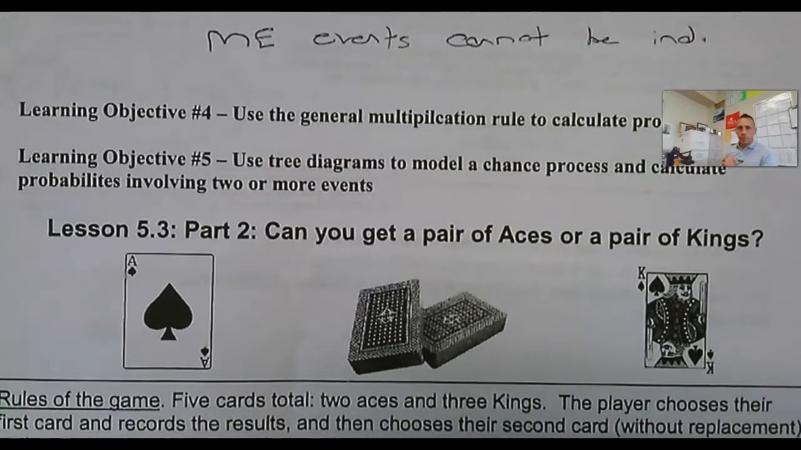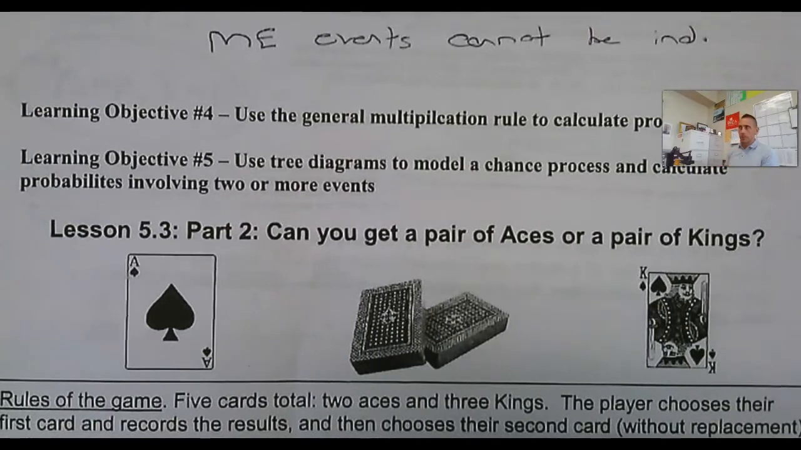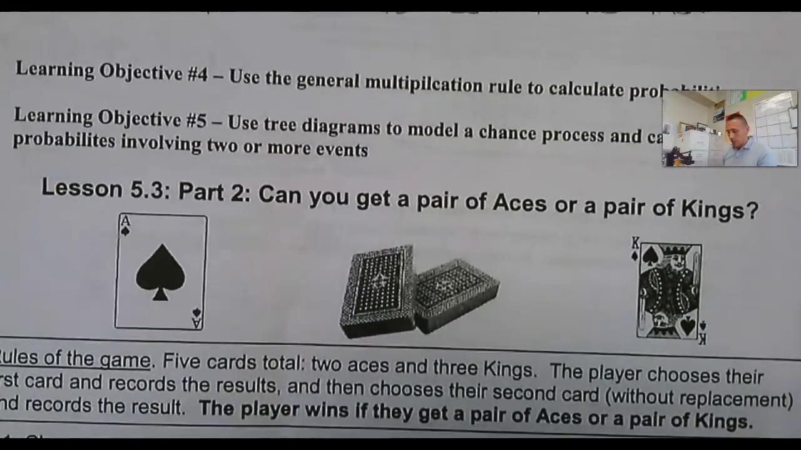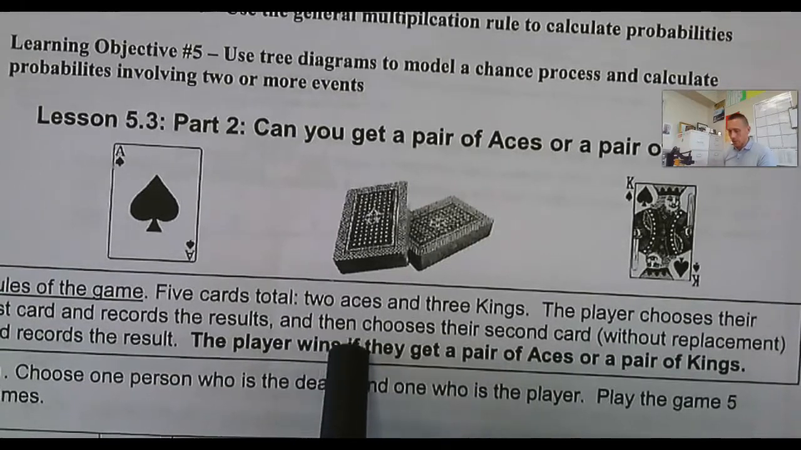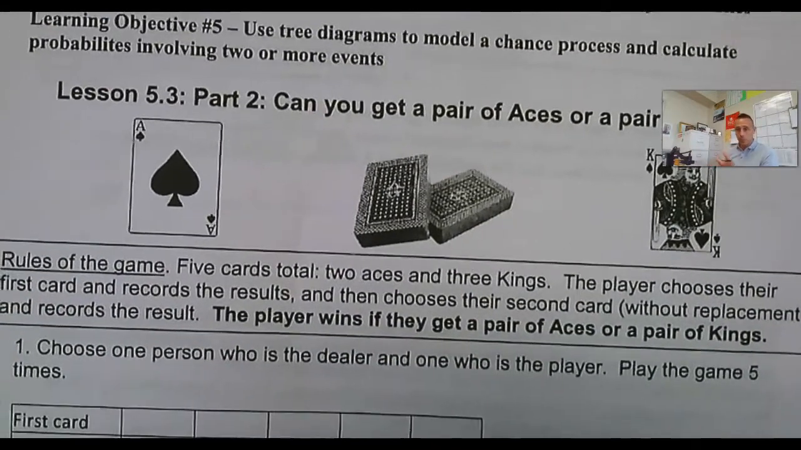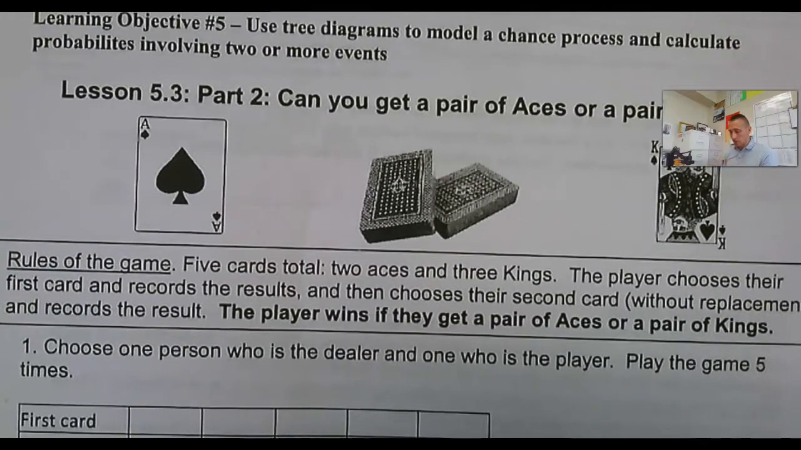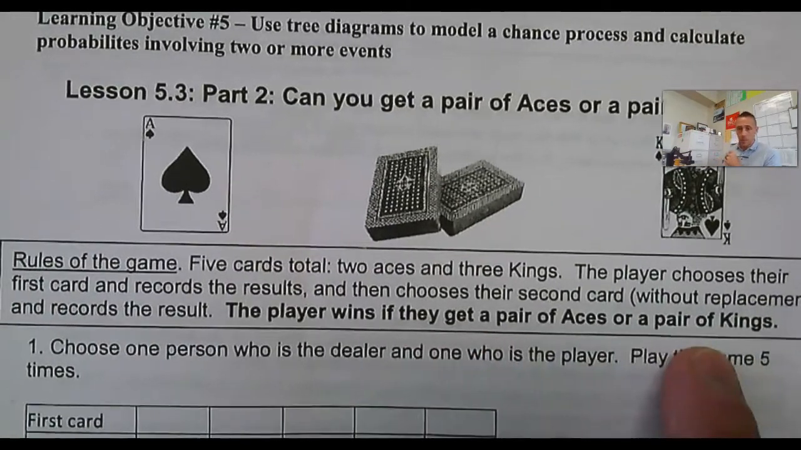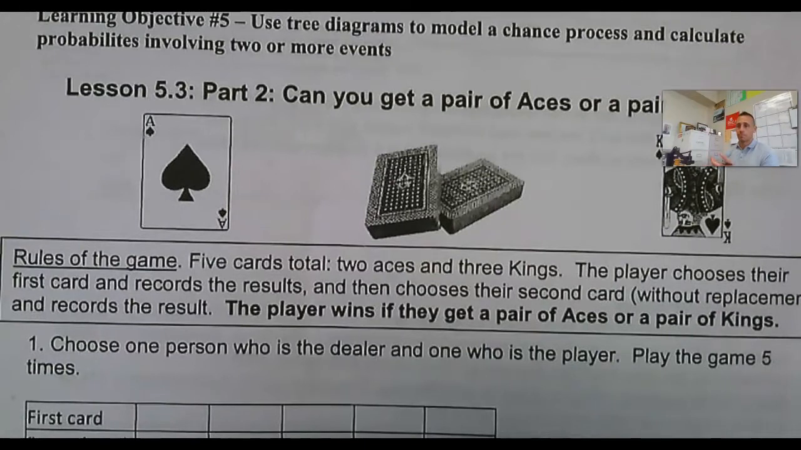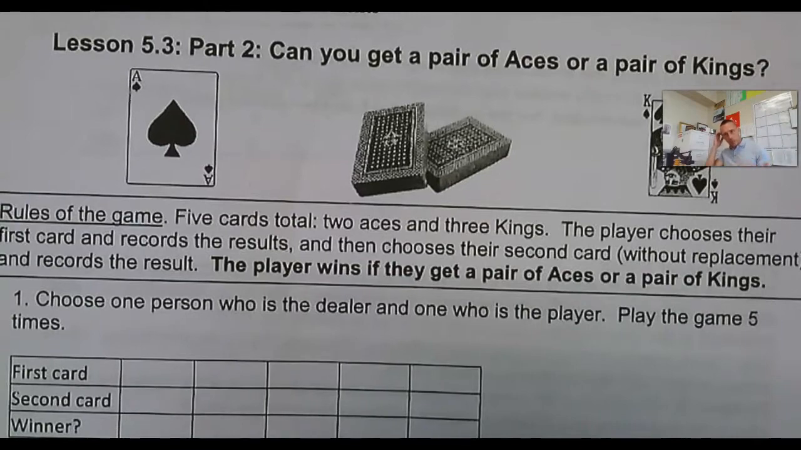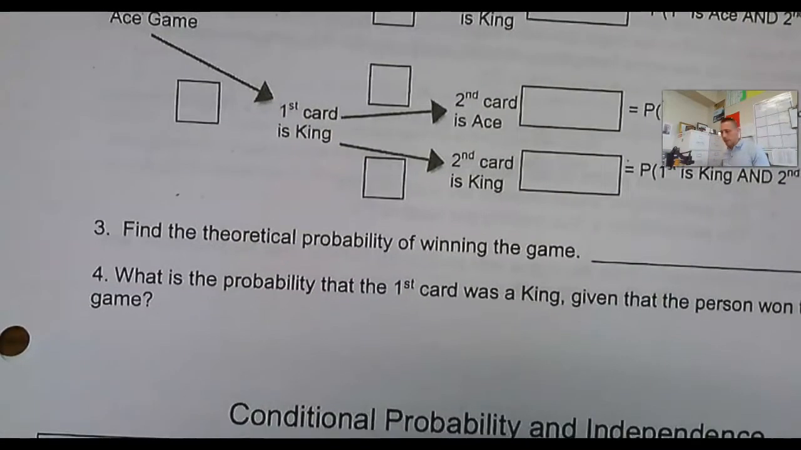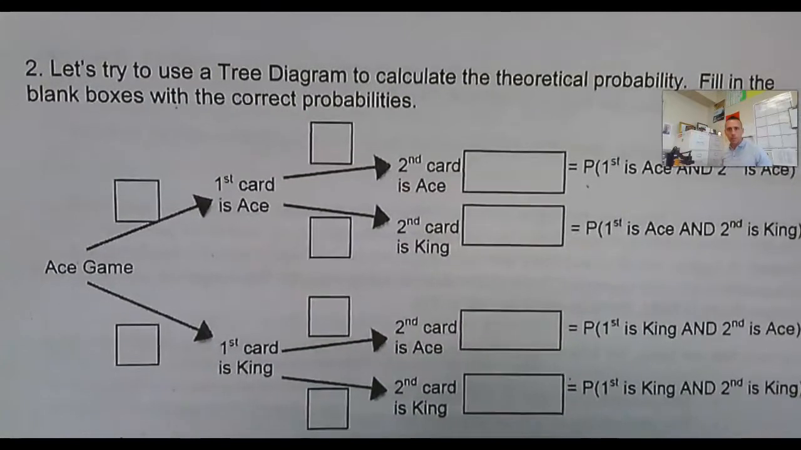All right, for learning objective 4 and 5, now we're going to take this multiplication rule and calculate some specific probabilities using tree diagrams. I was going to do this game with you today, but obviously I'm not there, so we can't. Basically, I was just going to go through this scenario. You have 5 cards, 2 aces, 3 kings. People choose a card, don't replace it, choose a second card. If you get a pair of aces or a pair of kings, you win. If not, you lose. So I was going to have us run 5 trials, probability of winning this game, but not going to happen. So let's look at this theoretical probability.